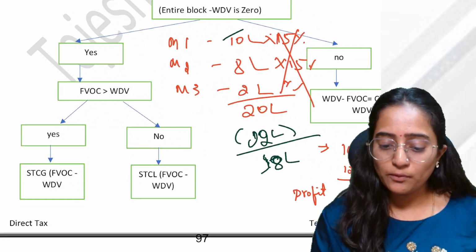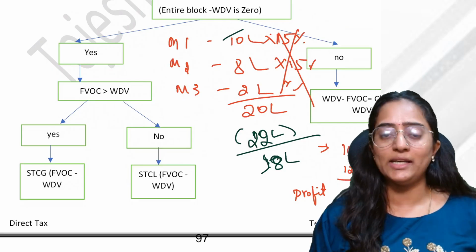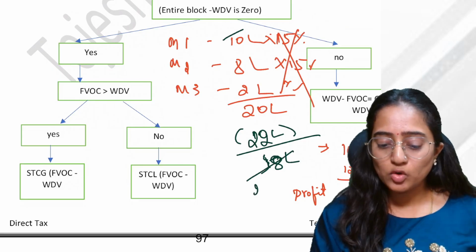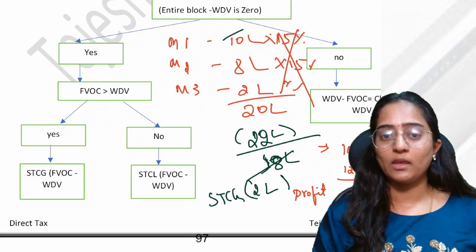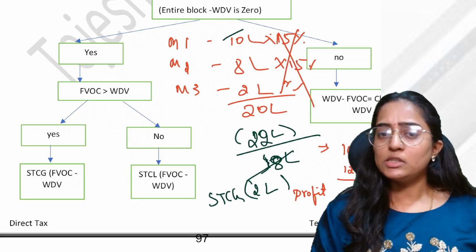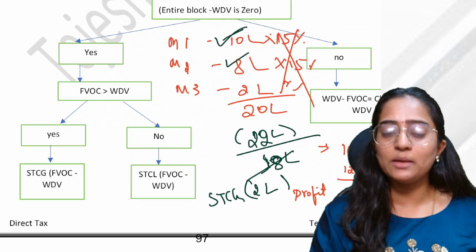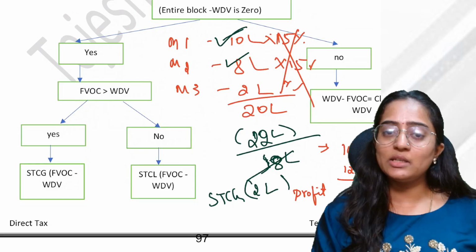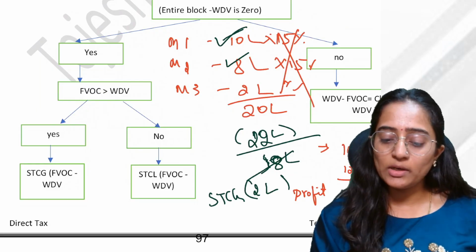That is, let's consider you have sold the entire block for 22 lakh. Now you have got 2 lakh rupees income. That is nothing but short-term capital gain. Correct. Suppose you have sold machinery 1 and machinery 2, and machinery 3 is still there, and you have sold them for 19 lakh.